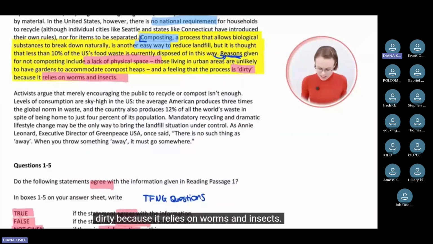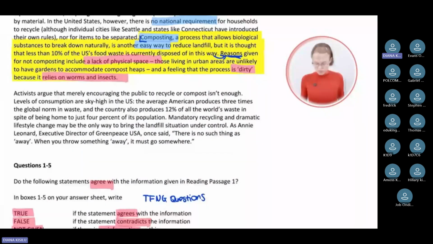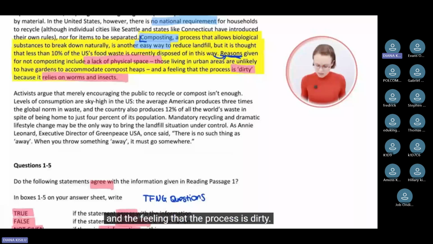So the passage says that the reasons for not composting include a lack of physical space and the feeling that the process is dirty. It doesn't say that the process is too difficult. And if you have a look at the sentence before that here, you can see that the sentence says it's an easy way to reduce landfill.